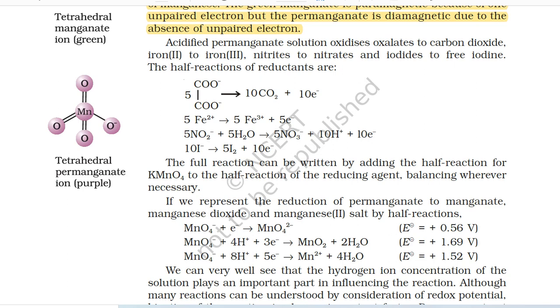If we represent the reduction of permanganate to manganate, manganese dioxide and manganese(II) salt by half reactions: MnO4^- + e- gives MnO4^2-, standard electrode potential E° = +0.56 volt. MnO4^- + 4H+ + 3e- gives MnO2 + 2H2O, E° = +1.69 volt. MnO4^- + 8H+ + 5e- gives Mn^2+ + 4H2O, E° = +1.52 volt.